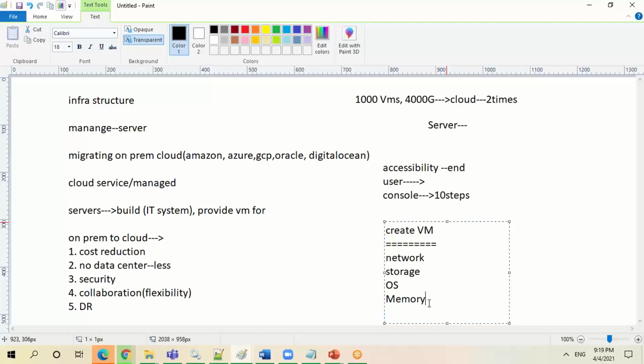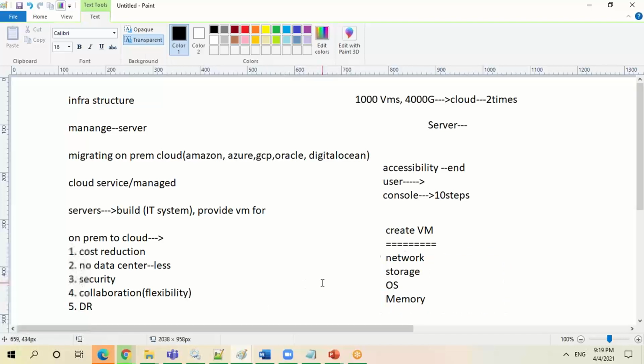So a minimum of a few things we require to create a VM. While you are creating one VM in our cloud console, these are the things we definitely have to select, right? And how to access it. You have to select all the things one after the other. Once you create the VM, then you will be able to access it. End users don't know all this. From an end user perspective, let's say I am buying a laptop. What exactly am I looking for? I'm only looking at what my hard disk is, what my operating system is, what my memory is. Mostly only these 2-3 things I concentrate on, right?